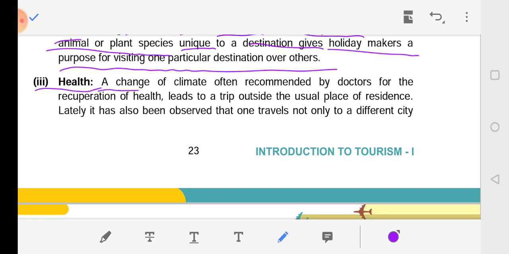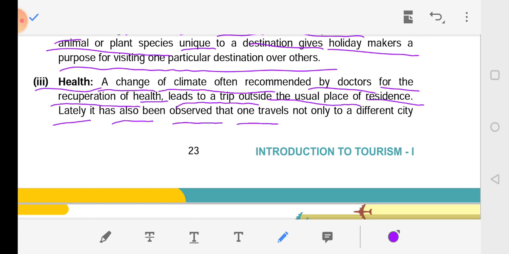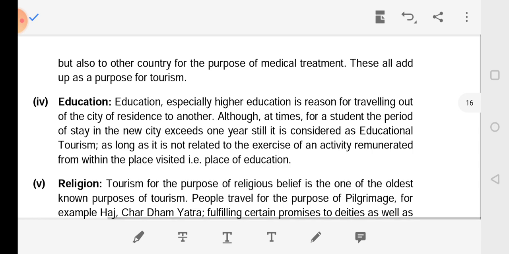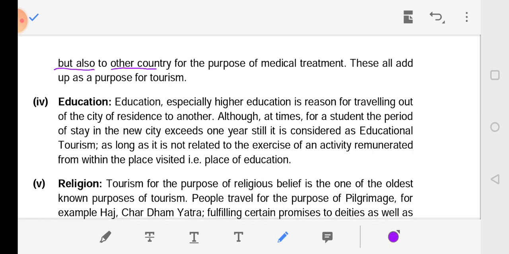Health. A change of climate, often recommended by doctors for the recuperation of health, leads to a trip outside the usual place of residence. Lately, it has also been observed that one travels not only to a different city but to another country for the purpose of medical treatment. These all add up as a purpose for tourism.